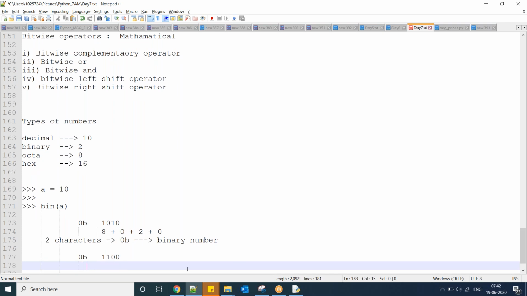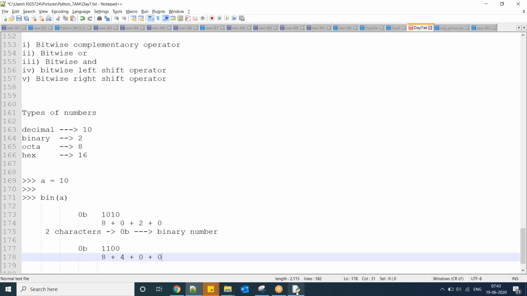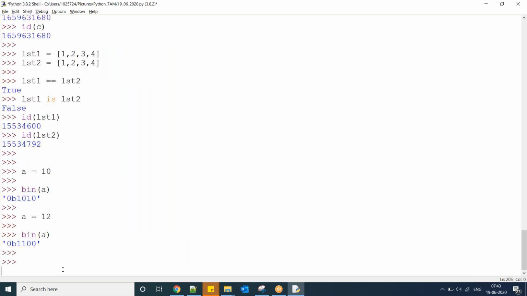Now here, 8 plus 4 plus 0 plus 0. First 2 power 0, 1 into 0; 2 power 1, 2 into 0; 2 square, 4 into 1; plus 2 cube, 8 into 1. The same thing here we can write like this also. A equal to 0b 1100.